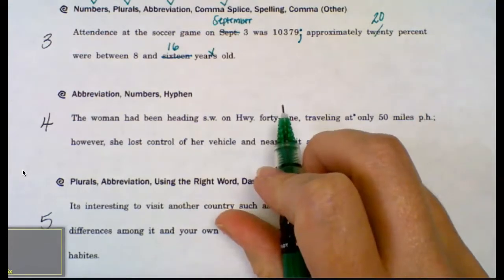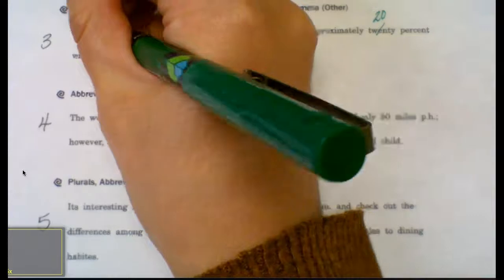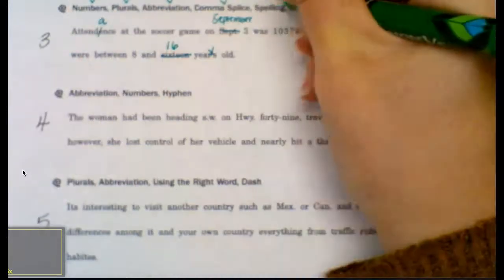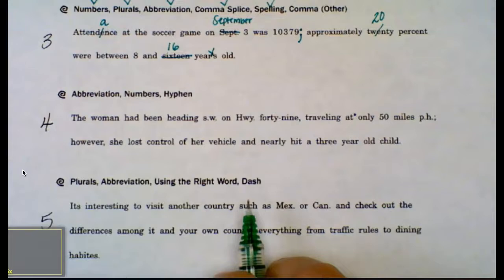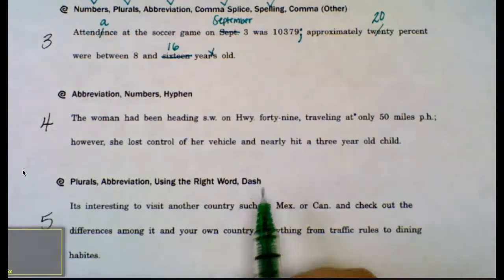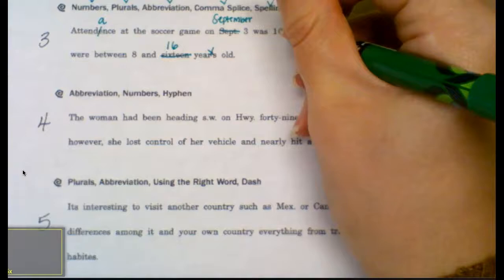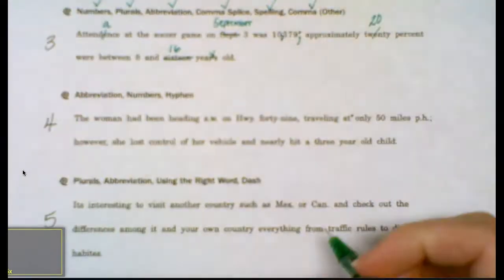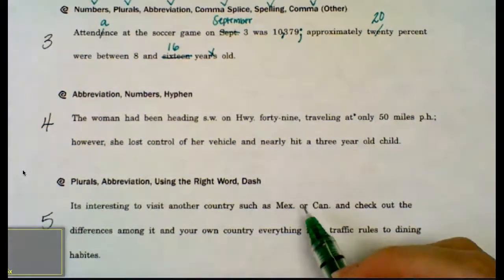Next, my spelling error is the word attendance. This E should be an A. And lastly, I have one other comma to add, and I need to add a comma in this digit here. So I'm going to add a comma after 0 and before 3. And that would fix our sentence 3.